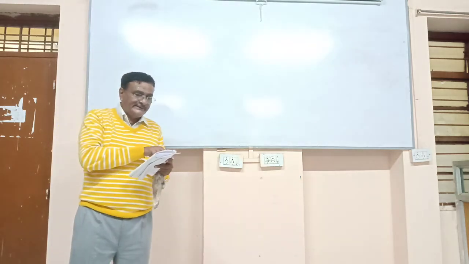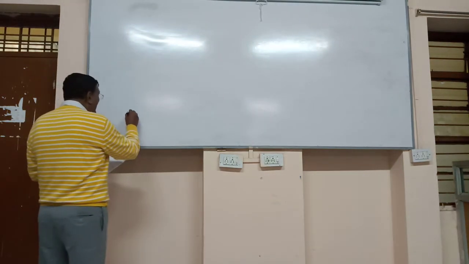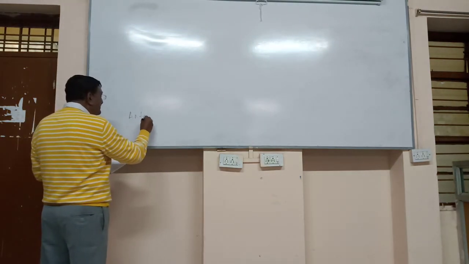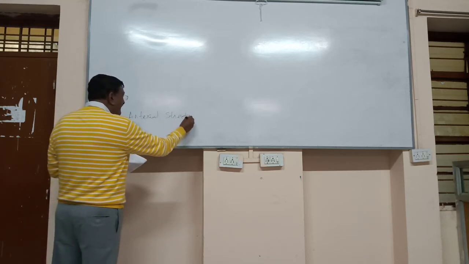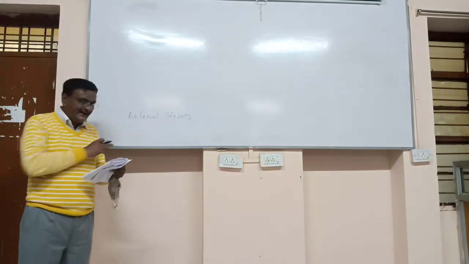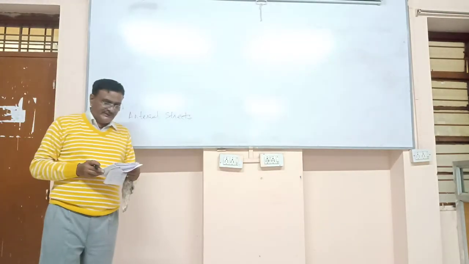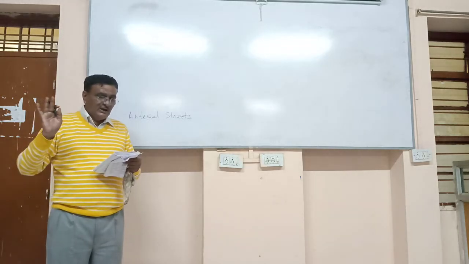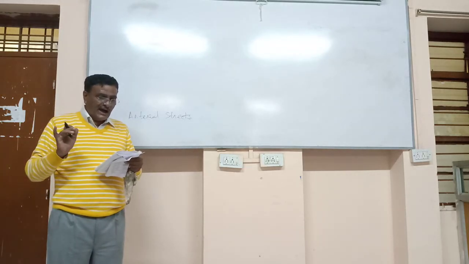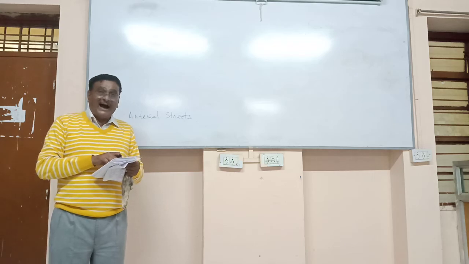The correct answer is arterial streets. I repeat once again the question: the city roads which are meant for thorough traffic, usually on a continuous route, are known as. The answer is arterial streets.